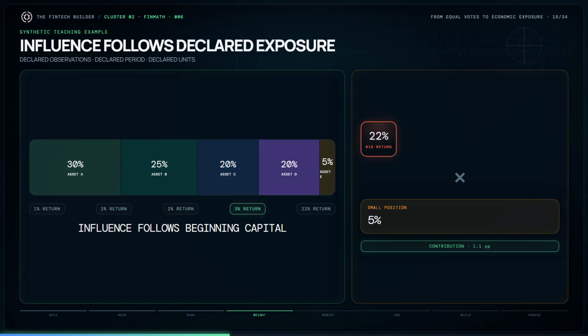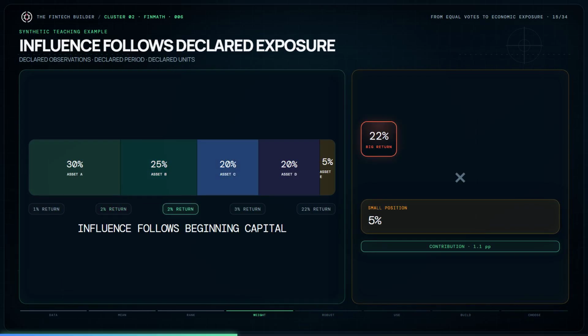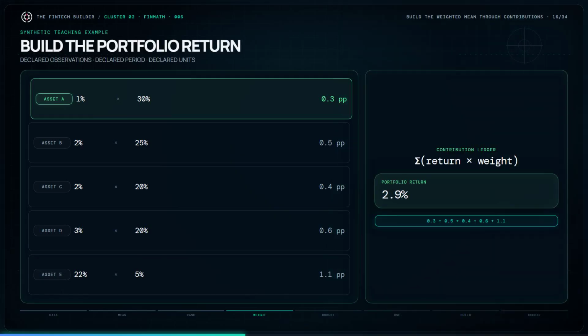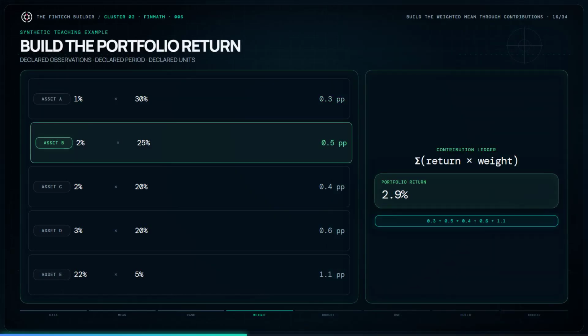Asset A represents 30% of the starting capital. B represents 25. C and D each represent 20. Asset E, the 22% winner, represents only 5%. A large return on a small position can matter less to the portfolio than a modest return on a large position. Multiply each return by its beginning portfolio weight.